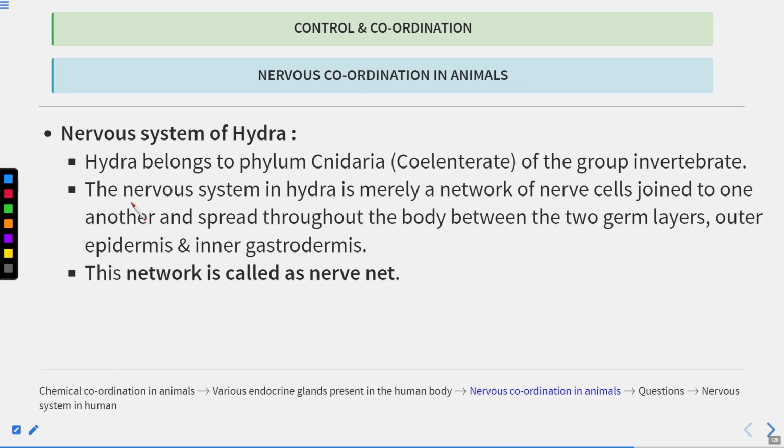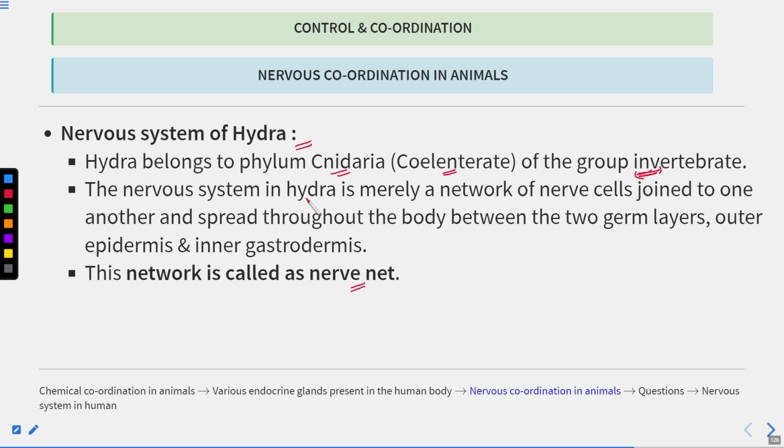Now let's talk about the nervous system of the hydra. Hydra is a simple organism, and it reproduces asexually by bud formation. So it has a very simple nervous system, which is known as the nerve net. The hydra belongs to the phylum Cnidaria, which consists of the coelenterates, and they are a group of invertebrates, meaning they lack the vertebral column as well as the skeleton.